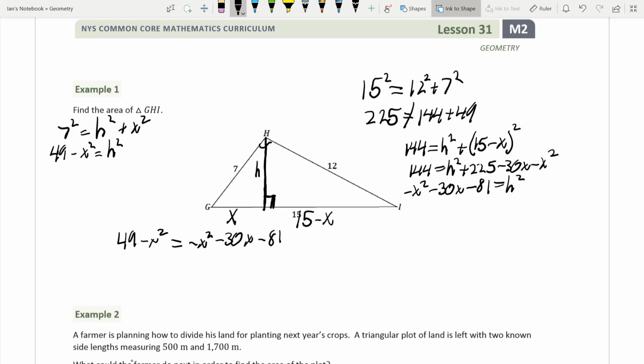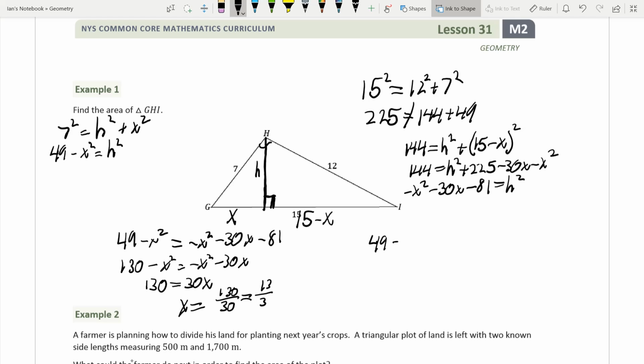So let's add the 81 to both sides. We're going to get 130 minus x squared equals negative x squared plus 30x. We have a negative x squared on both sides, so let's add it to both sides to get rid of that. We're going to get 130 equals 30x, which means that x equals 130 thirtieths, which is equal to 13 thirds. And now that we know what x is, we can plug it back in up here in this equation.